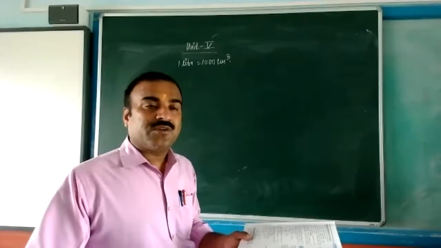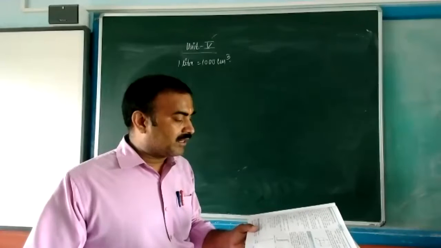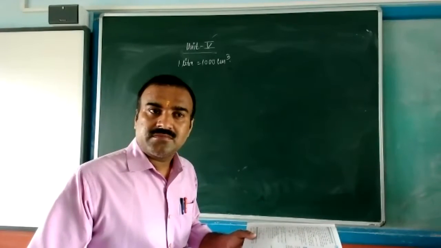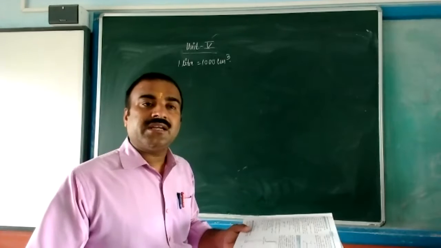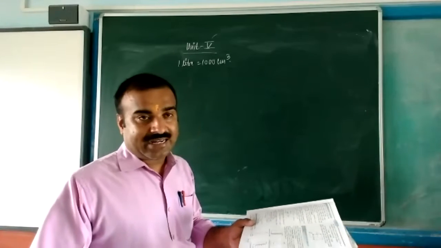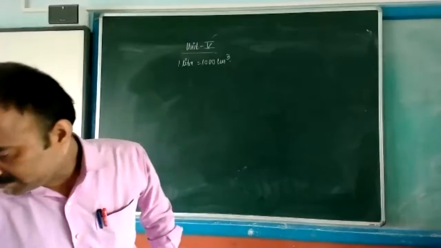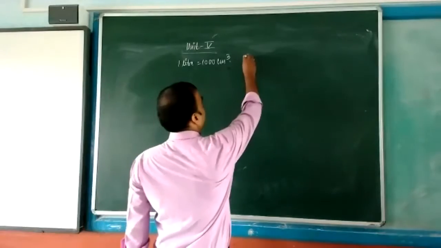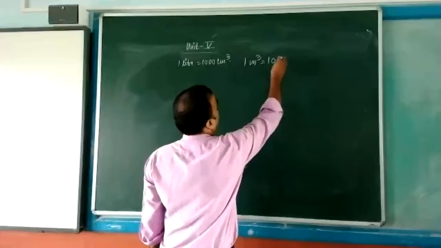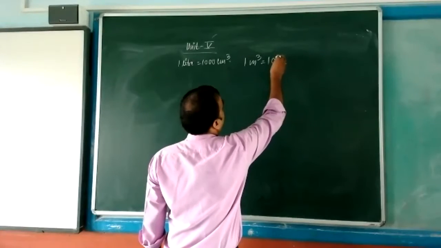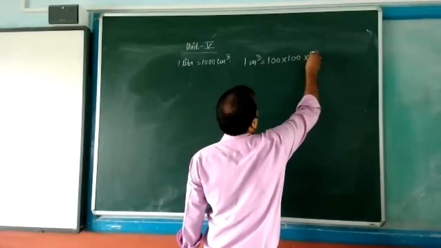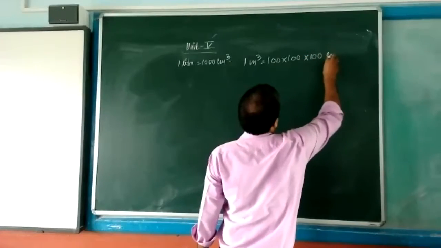1 meter cube equal to 10 to the power of 6 centimeter cube. This thing you are getting? Yes, sir. 1 meter cube equal to 100 into 100 into 100, three times you can write it, centimeter cube.